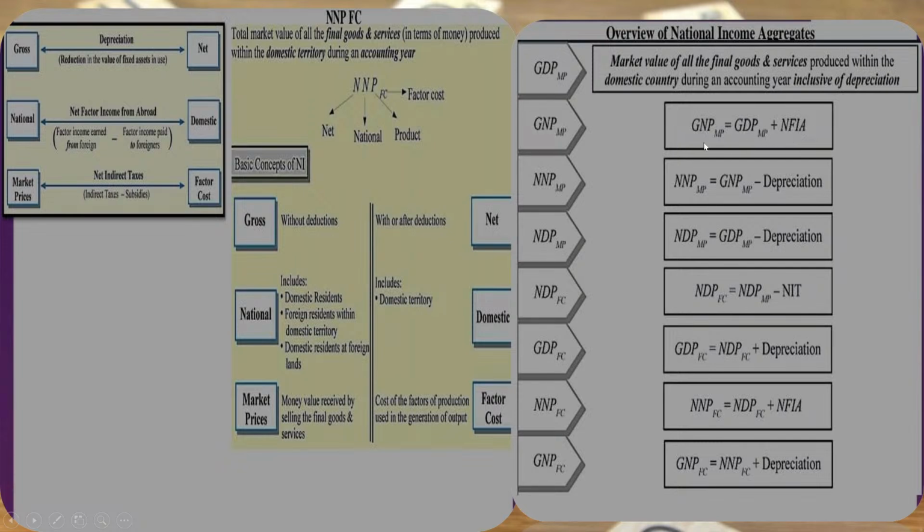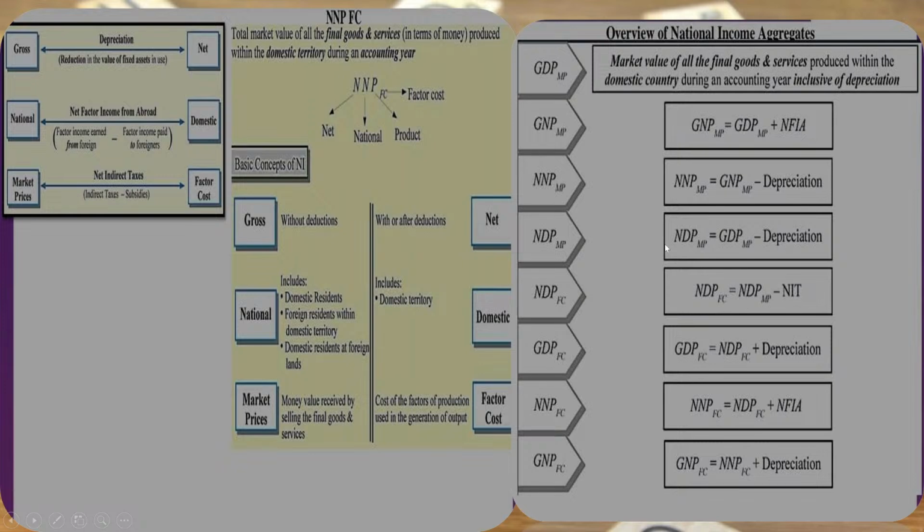So, in order to get gross national product at market price, we always add net factor income from abroad to GDP. Now, the second formula, NNP at market price: we always deduct depreciation from GNP at market price because we have to get NNP, that means net national product. So whenever we deduct depreciation from GNP, we get net national product at market price.